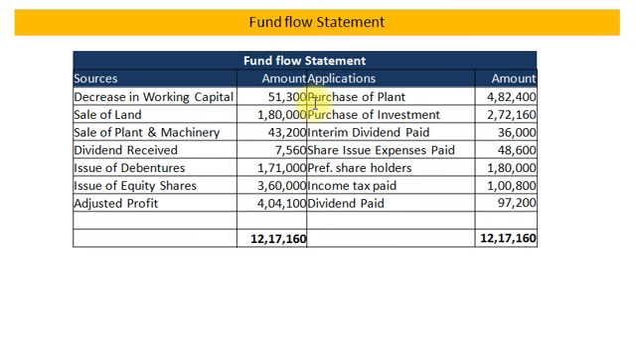4,04,100. Now on application side, purchase of plant rupees 4,82,400, purchase of investments rupees 2,72,160, interim dividend paid rupees 36,000, share issue expense paid rupees 48,600, preference shareholders 1,80,000, income tax paid 1,800 and dividend paid rupees 97,200 and finally fund flow tallies with rupees 12,17,160. That's all.